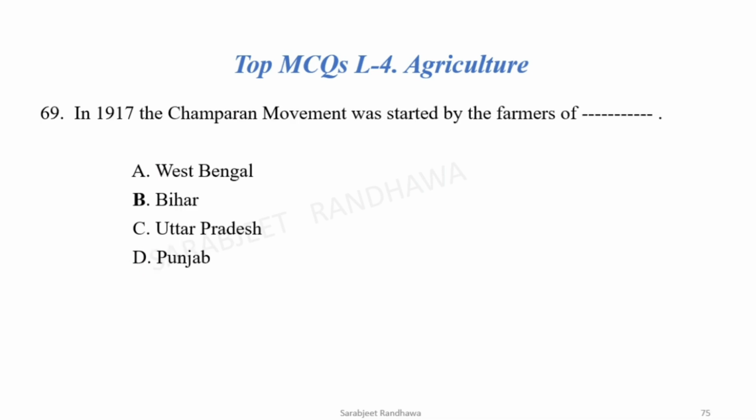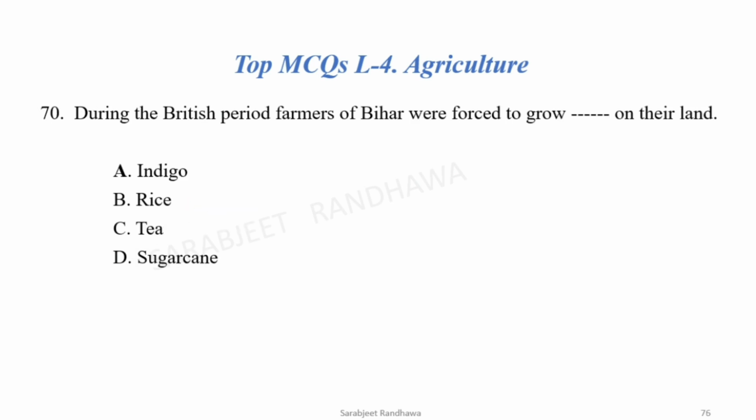In 1917, the Champaran movement was started by the farmers of dash. Champaran movement was started in the year 1917 by the farmers of Bihar. Bihar is the correct option. During the British period, farmers of Bihar were forced to grow dash on their land. Farmers were forced to grow indigo.